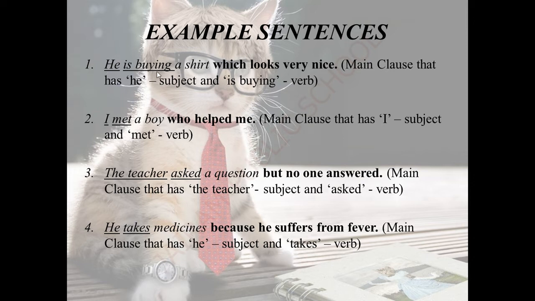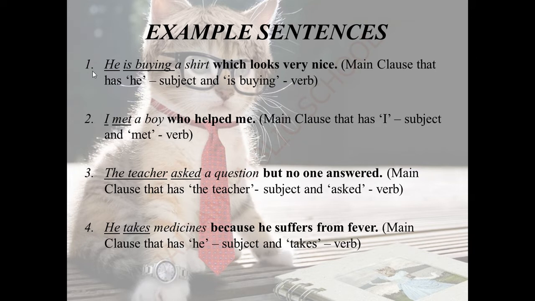So he is buying a shirt, or it may be he is buying a box, a cloth, or anything we can add to it. So he is buying a shirt is a main clause. The words which are in bold letters are a subordinate clause. We can see that in the next slide.